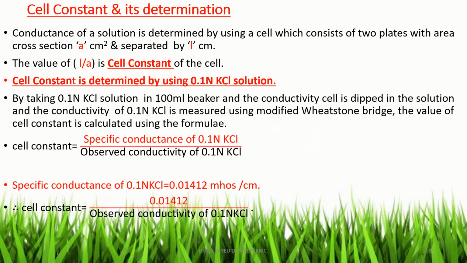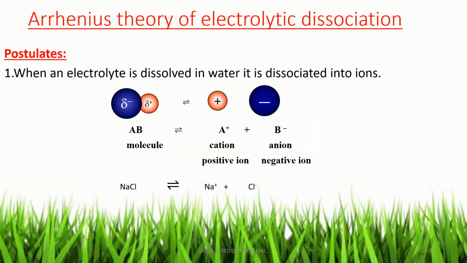Knowing the specific conductance of 0.1 KCl as 0.01412 mho per centimeter, and substituting it with the observed conductance of 0.1 KCl, we can calculate the cell constant, that is cell constant is equal to 0.01412 divided by the observed conductance of 0.1 KCl.